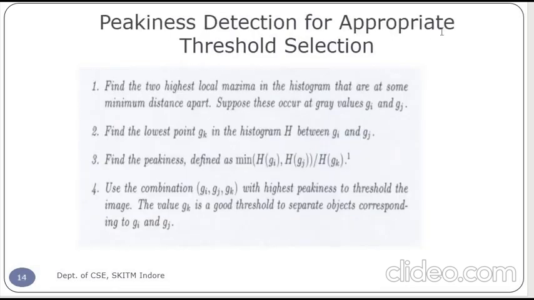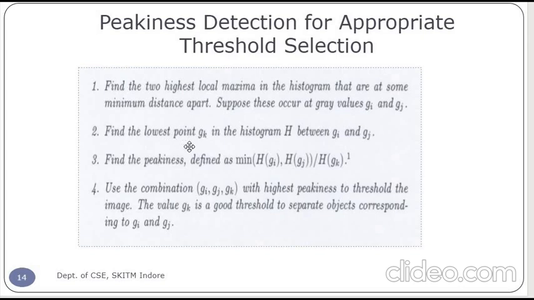So for the peakiness detection for the appropriate threshold selection, the algorithm is like this. We are finding the two highest local maxima in the histogram that are at some minimum distance apart. Suppose these occur at the gray values GI and GJ.